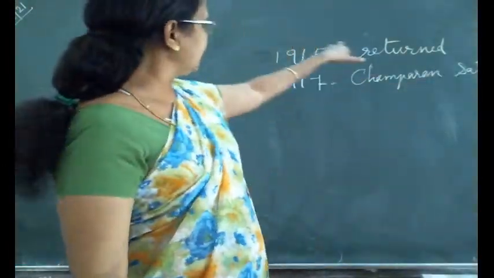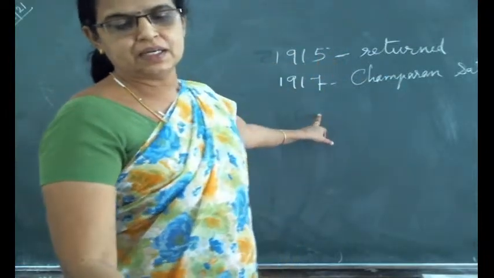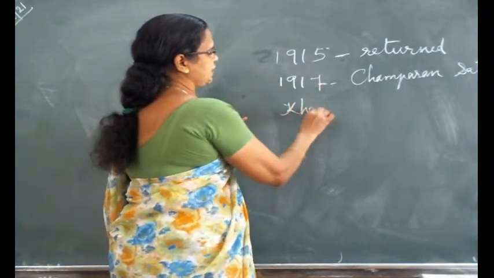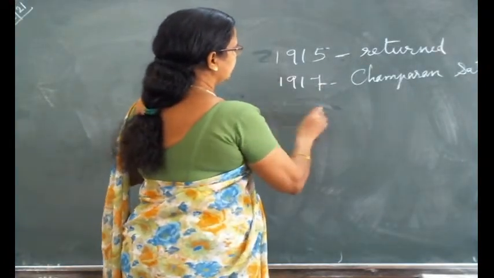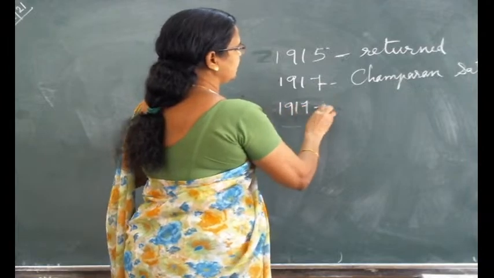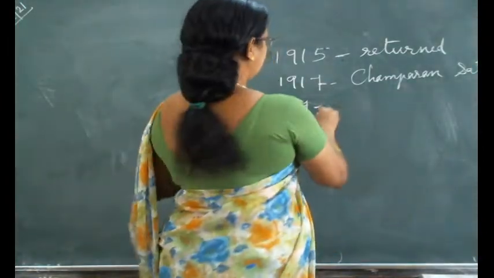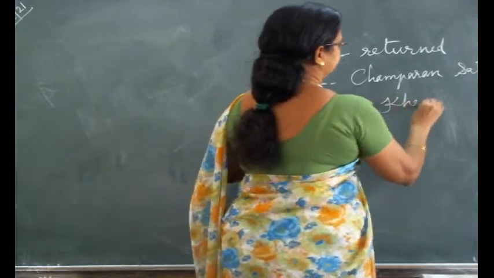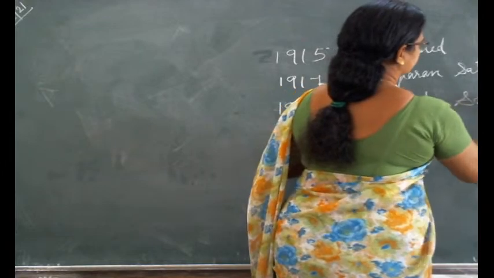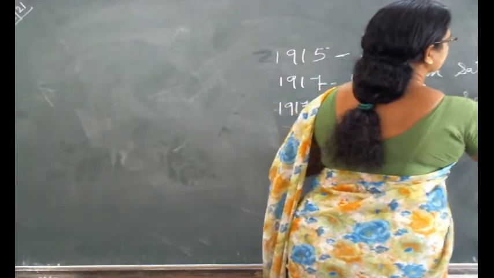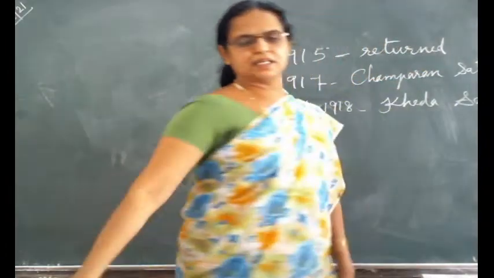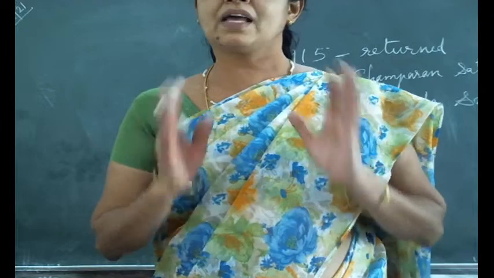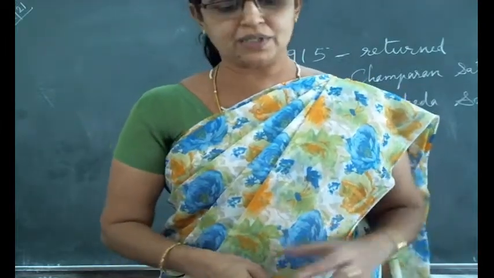So starting from 1915, now 1917, the next is Kheda Satyagraha. See in your page, next page, Kheda Satyagraha, the year is 1917 to 1918. Okay, listen. What is this Kheda? Where is Kheda situated? That you know, it is in Gujarat only.